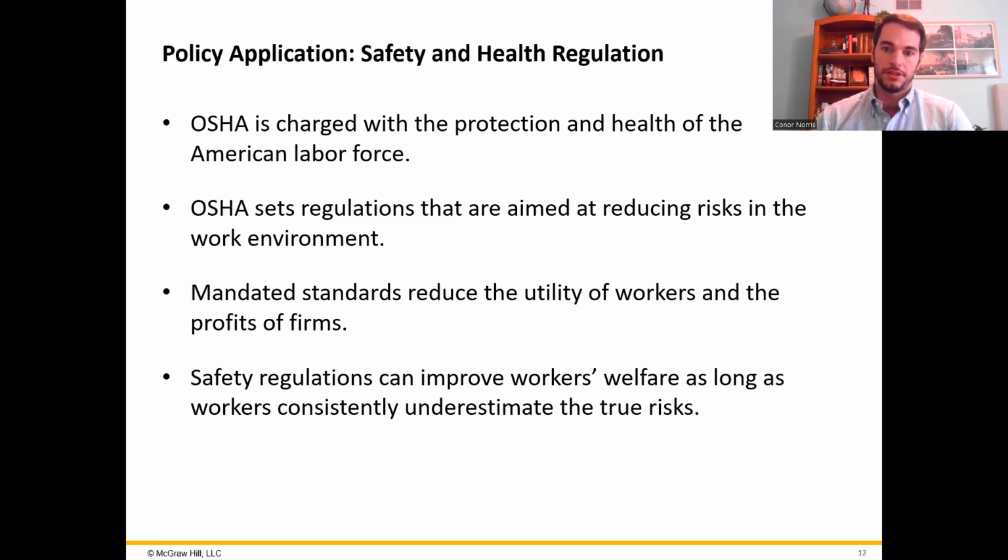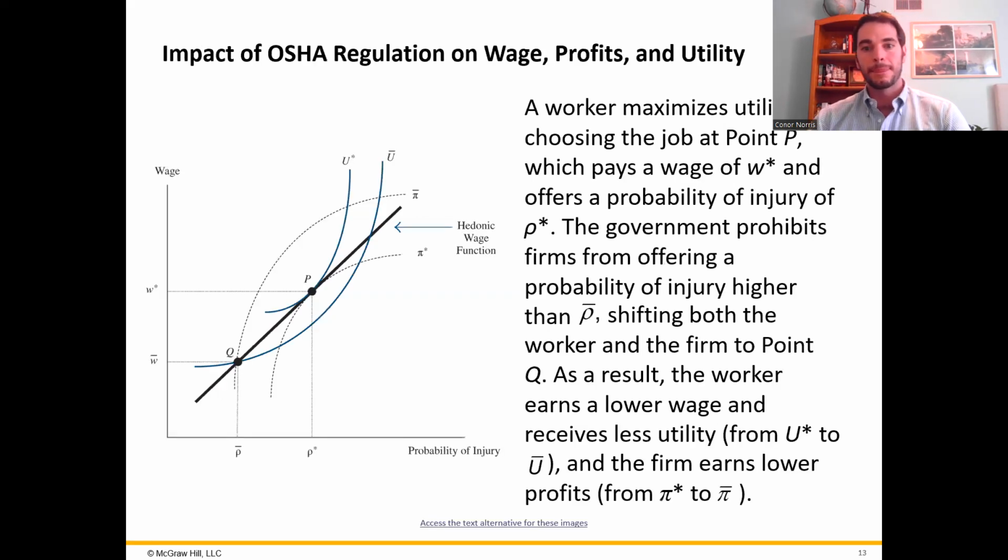We can use the model of isoprofit curves and individuals' utility functions to see how firms respond to safety regulations like those set by OSHA, how this impacts their profits, and look at the worker choice side. So here, this graph illustrates the impact of the safety regulations from OSHA for workers. Prior to the implementation of an OSHA regulation, the equilibrium point was at point P, right here. So the equilibrium wage is wage star, and the probability of injury is here at rho star. That's the Greek letter rho that kind of looks like a P.